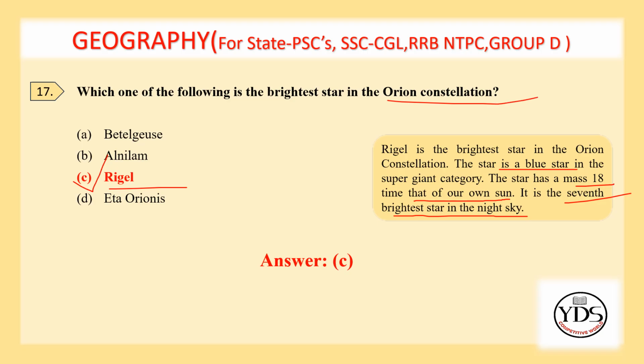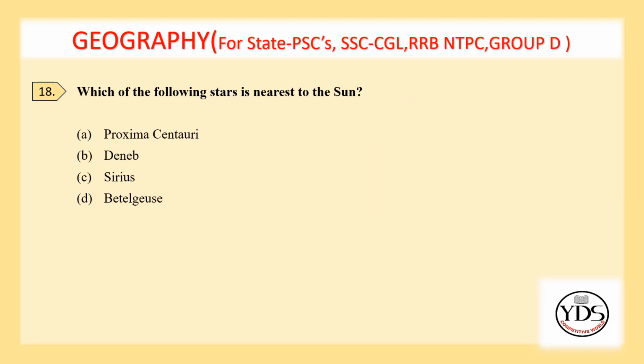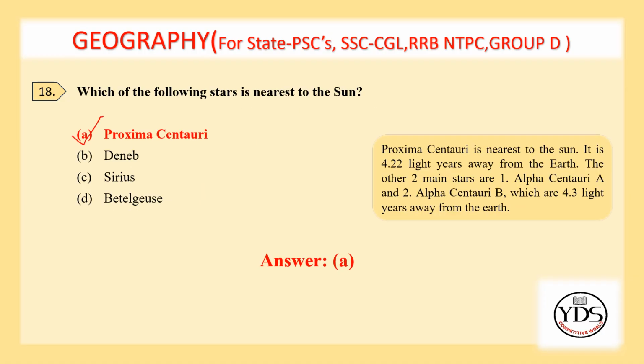Orion constellation is nothing but a prominent set of stars visible during the winter in the northern hemisphere. Orion constellation is also known as the Hunter. 18th question. Which one of the following stars is nearest to the Sun? Proxima Centauri, Deneb, Sirius, Betelgeuse. Option A. Proxima Centauri is the correct answer.